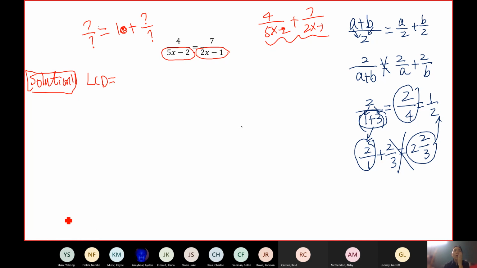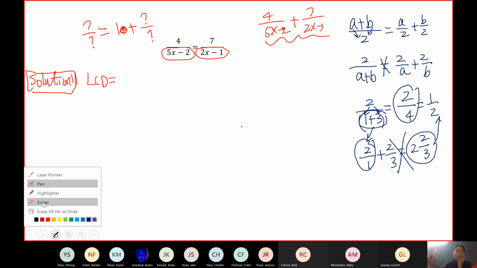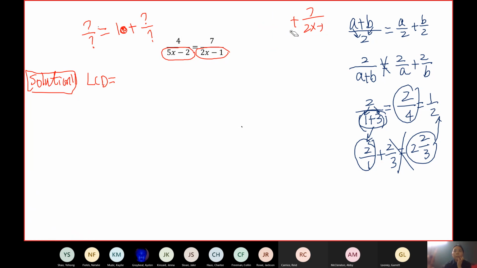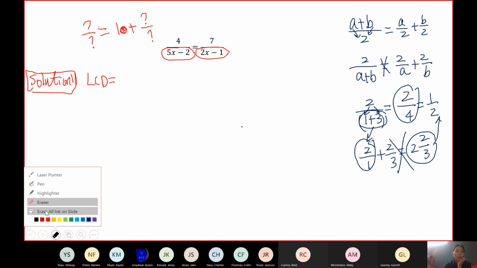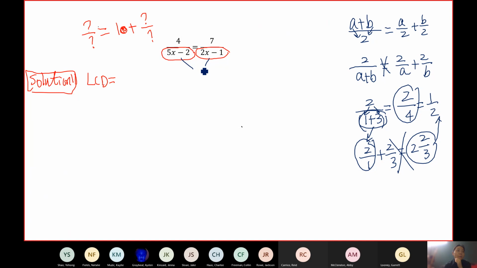Well, the least common denominator has to contain both of them as factors. So you said 10x minus 2?